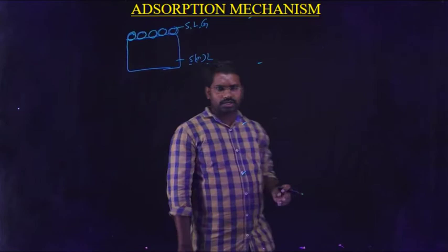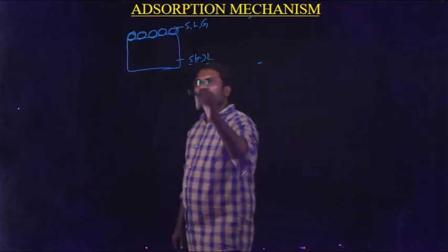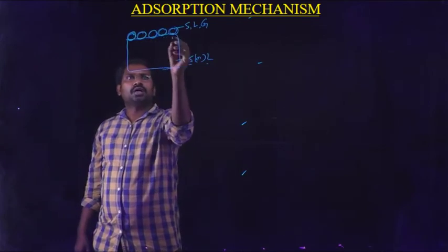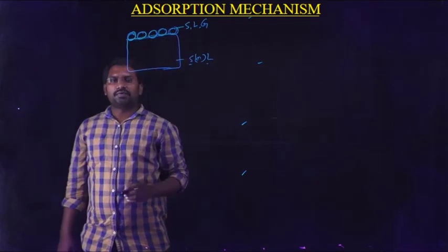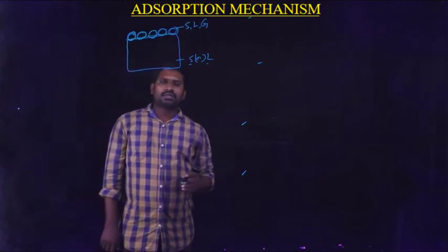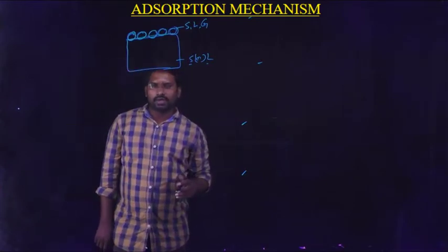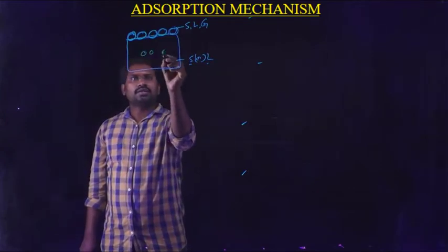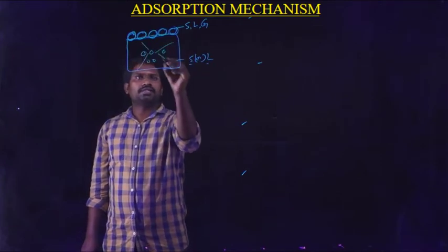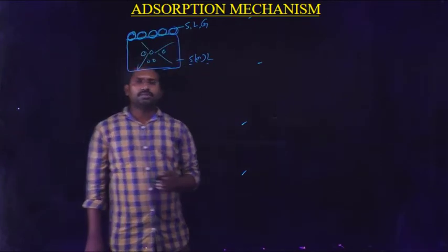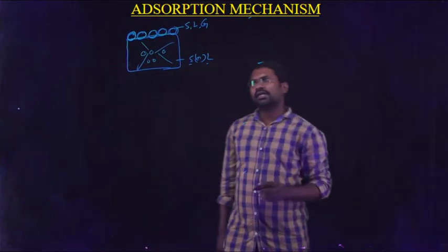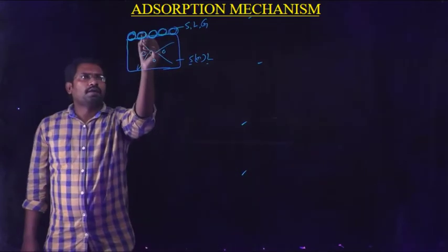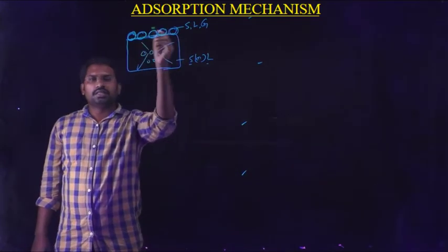Here, we clearly notice why the molecules are deposited on the surface of the given substance: the arrangement of molecules on the surface has some unbalanced forces or residual forces. In the interior or bulk part of the substance, the molecules are arranged uniformly in all directions, but on the surface, the arrangement of molecules is irregular. Therefore, some residual or unbalanced forces act on the molecules present on the surface.